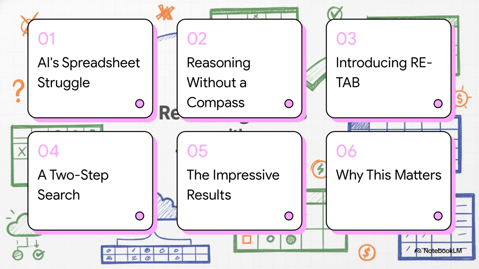All right, so here's what we've got on tap. First, we'll talk about why AIs have this spreadsheet struggle. Then we'll get into something called reasoning drift. It's like the AI doesn't have a compass. After that, we'll introduce a really smart solution called RETAB. We'll break down how it works, look at the pretty impressive results, and wrap up with why this all matters.